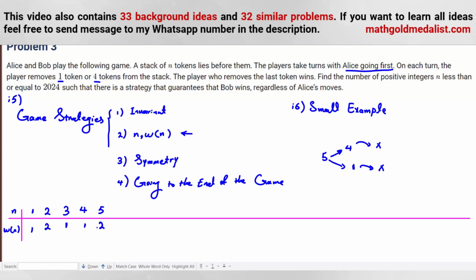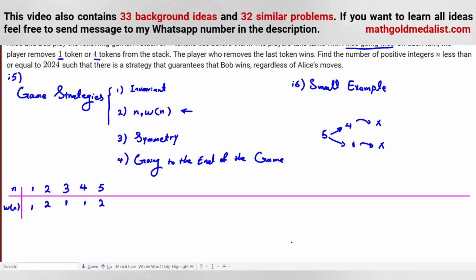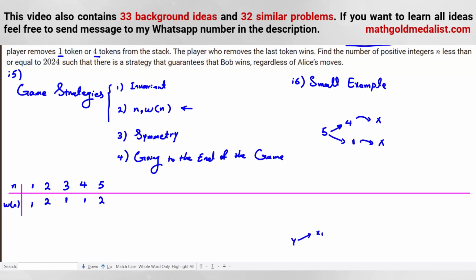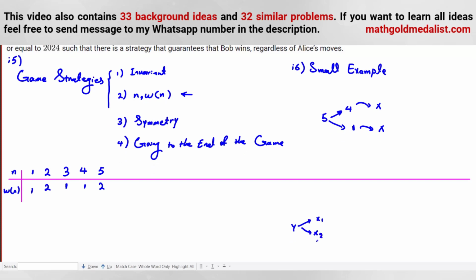So here, the second player wins. Let me tell you, I want to generalize this idea. Suppose, for example, we are in position 1 and we can go to x1, x2 to xk. We want to see under what case, in position y, for example, here, w is 1, the first player wins. In what condition does the second player win? If w of one of them is 2, it will be good.